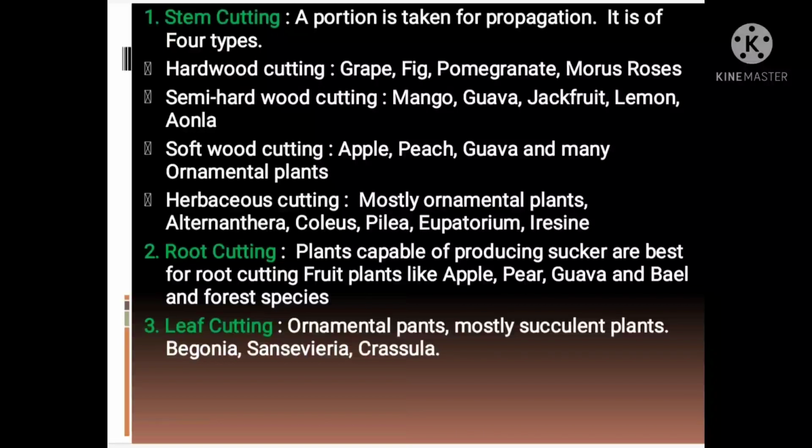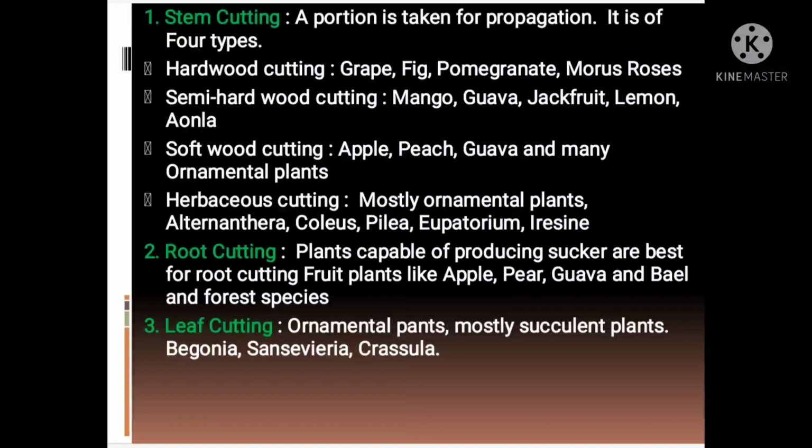Softwood cutting is practiced under mist chamber. Shoots of 2 to 3 months age are selected for softwood cuttings. The length of cutting is kept to 10 to 15 centimeter. Apple, peach, guava and many ornamental plants can be propagated under mist chamber using softwood cuttings.